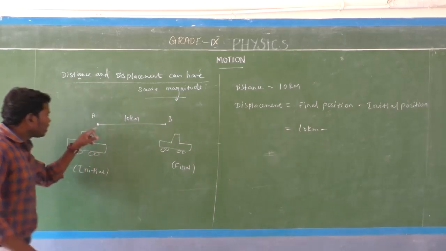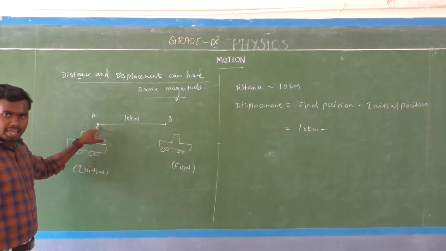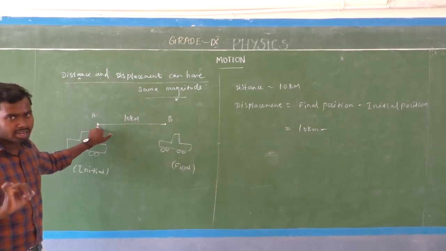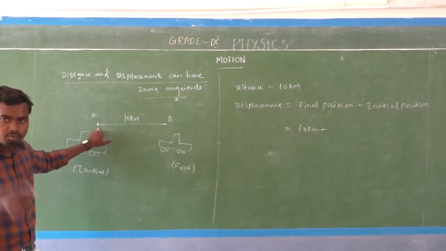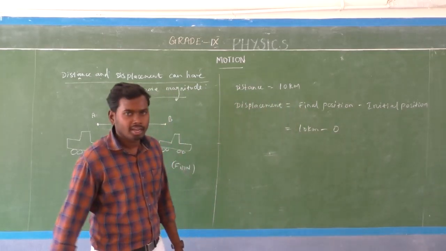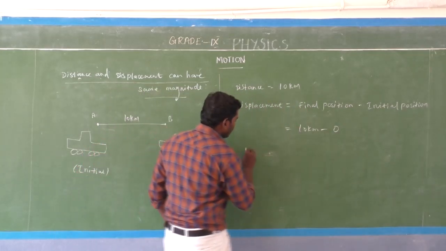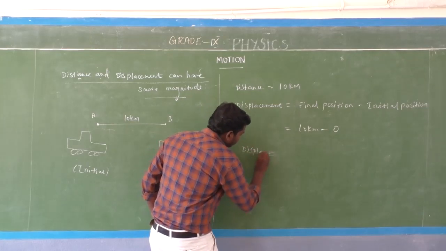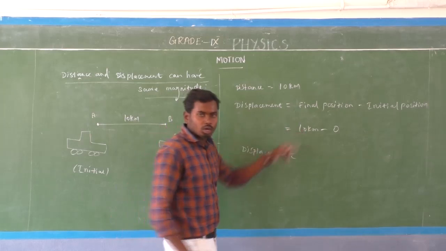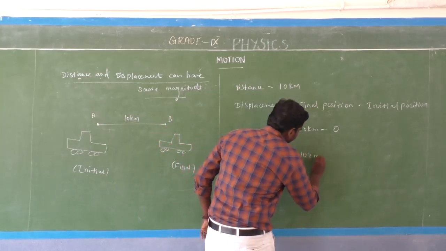Minus initial position. At the position of A, the car is at rest. So here the distance covered by the car is 0. So initial position is 0, isn't it? Yes. So now what is the displacement value? Displacement is equal to 10 kilometer.